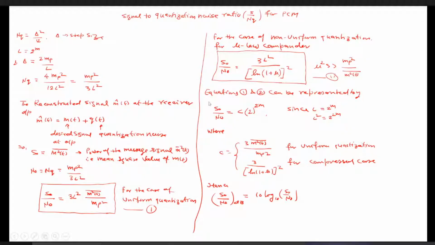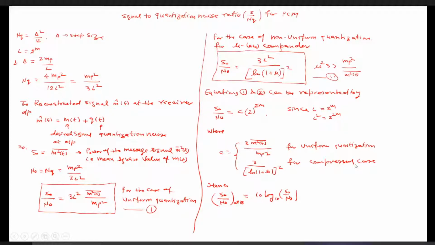And if you compare with the Mu-law compander, then except this L square, the term is 3 by ln(1 plus mu) whole square, which is nothing but the C itself. In place of L square, here it is written as 2 to the power m. So the value of this C we need to consider as 3 by ln(1 plus mu) whole square if we use the Mu-law compander.